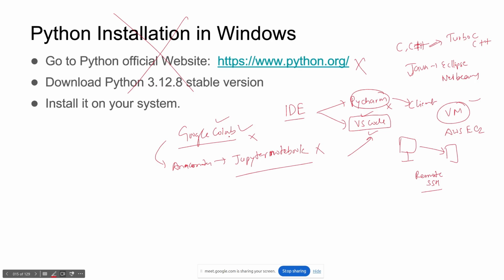Simple. You don't need to install anything. Later, once we absorb Python concepts and have interest in it, then we will go for VS Code. Right now I'm not going into installation. Just focus on Google Colab, just like your Gmail, just like your YouTube. It is a Google product.